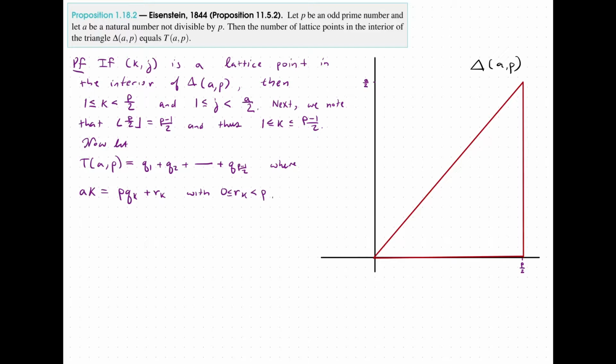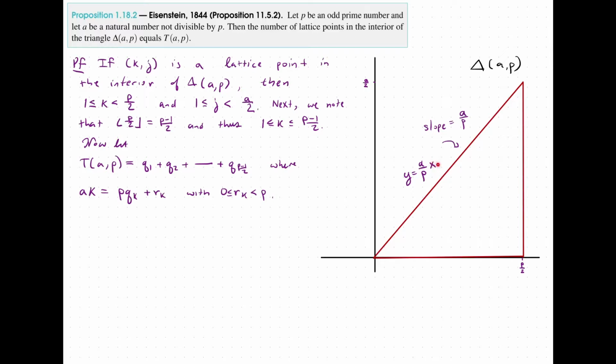And now let's go over to the triangle and ask, what is the slope of this? We know that the coordinate over here is p over 2 comma a over 2. And so what we end up getting is that the slope is going to be equal to a over p, and therefore the equation of the line is going to be equal to a over p times x.